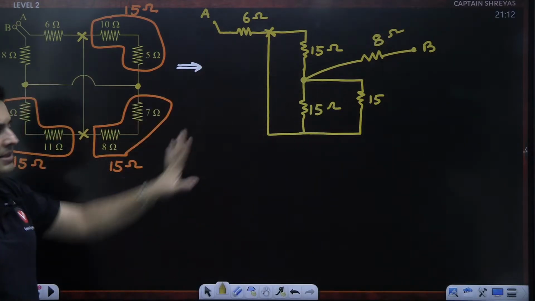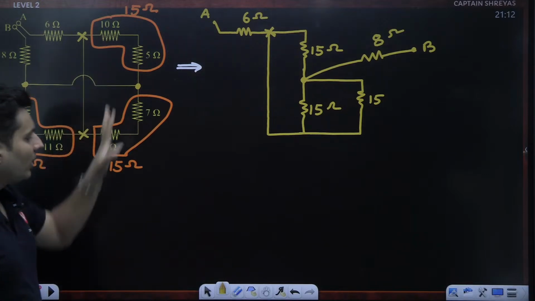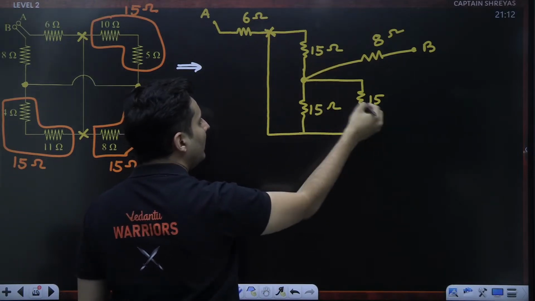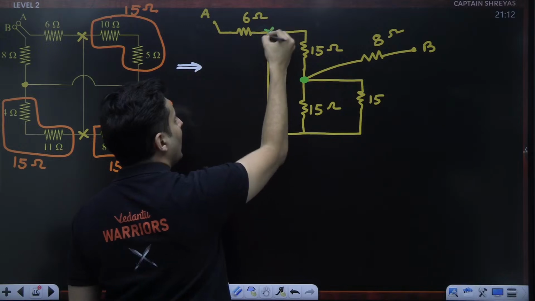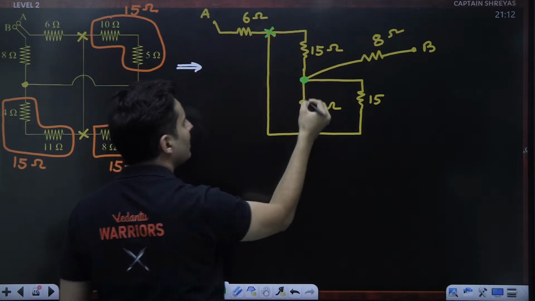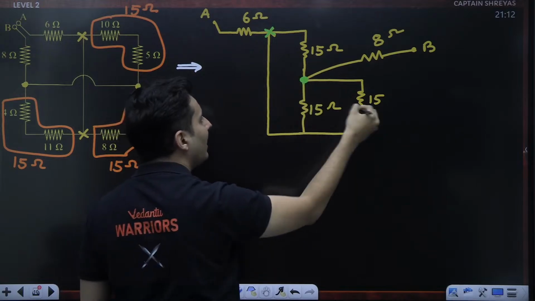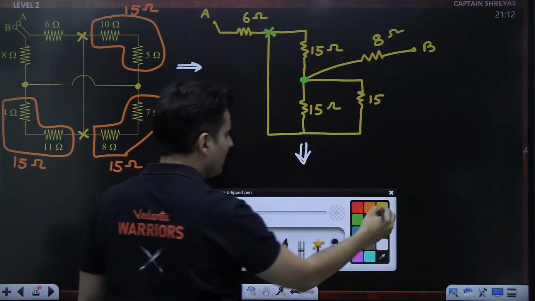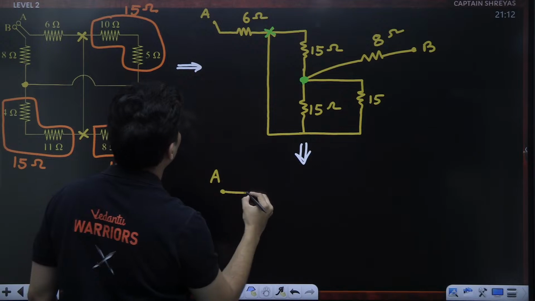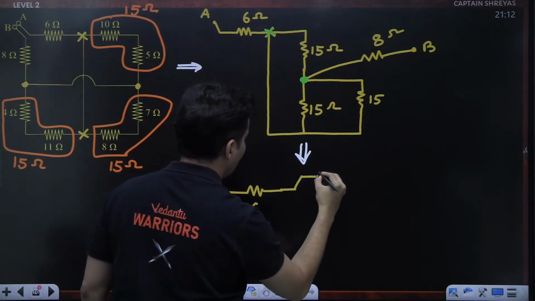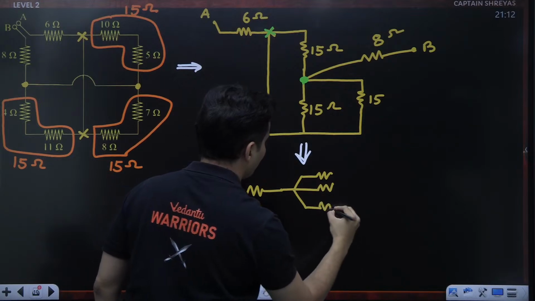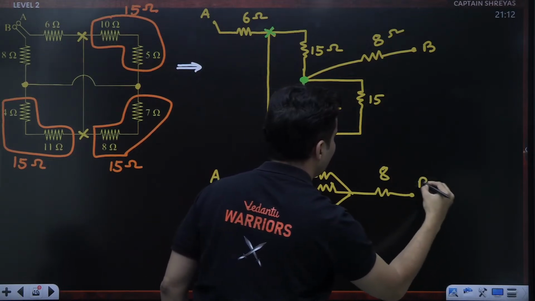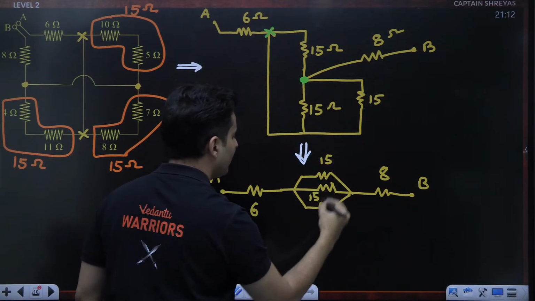So this is an equivalent circuit, is what I would say. And what is interesting to note is that all these three resistors are connected between the dot and the cross. Dot, cross, dot, cross, dot, and cross. That means these three are actually in parallel. So the actual equivalent circuit for this would be point A, and then you have 6, and then you have basically three resistors, and then you have this 8 ohm resistance, and then point B, each one of them being 15, 15, and 15.